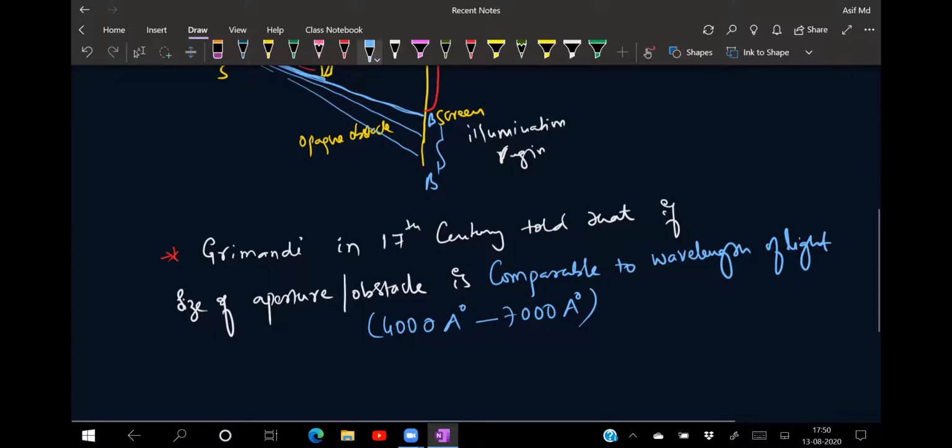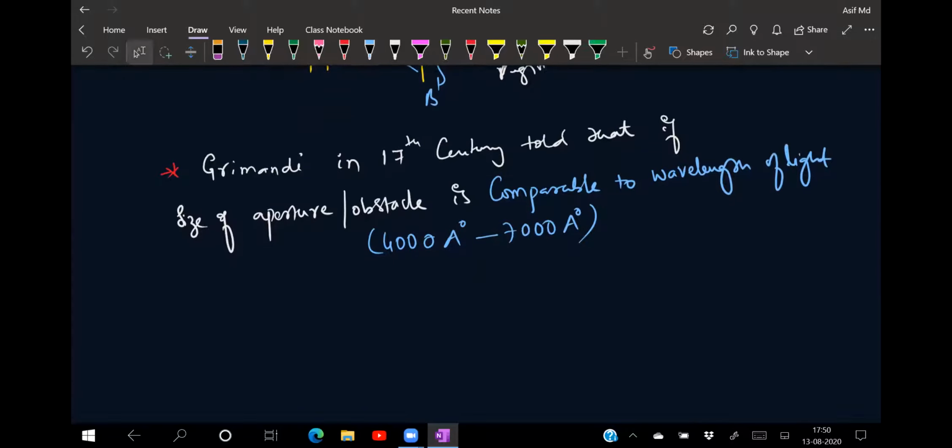Okay, the wavelength of light is how much, beta? Somewhere around 4000 angstrom to 7000 angstrom, or 4500 to 7500, that approximate range I'm taking right now. If the size of your aperture, this is very important, is comparable to the wavelength of your light, then only we can see diffraction.